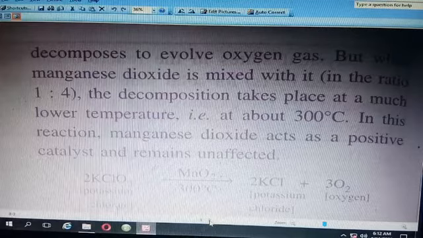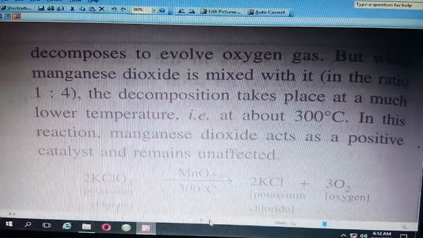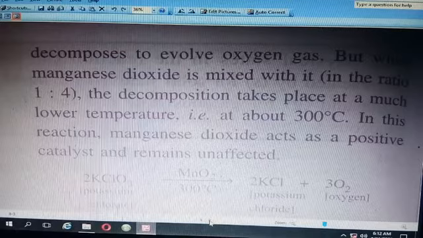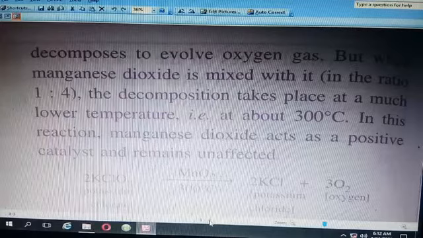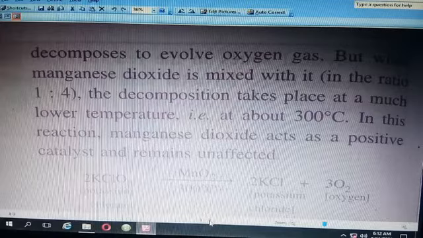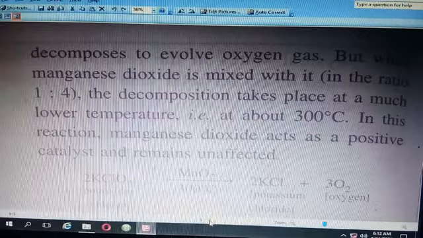But when manganese dioxide is mixed with it in the ratio 1:4, the decomposition takes place at a much lower temperature, that is at about 300 degrees Celsius. In this reaction, manganese dioxide acts as a positive catalyst and remains unaffected.